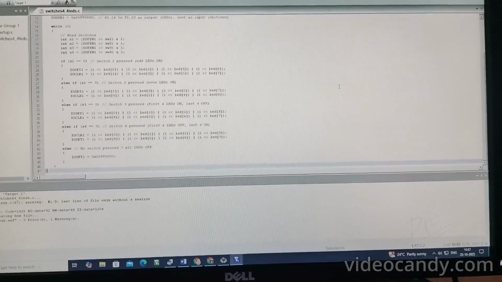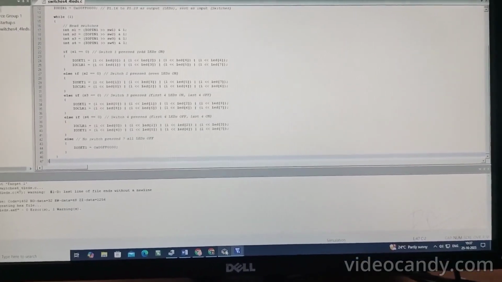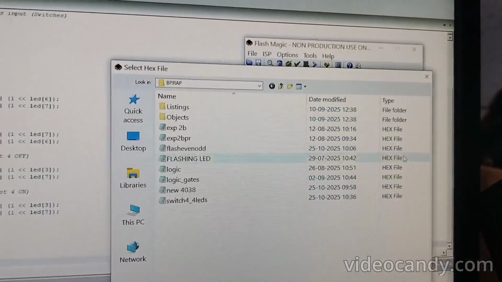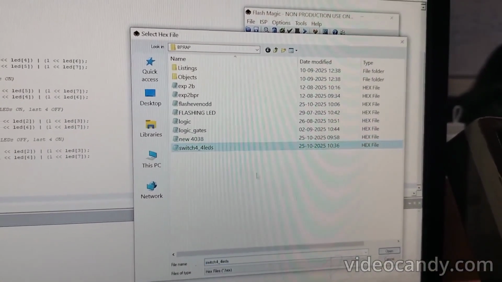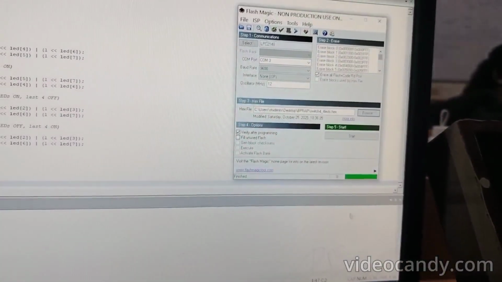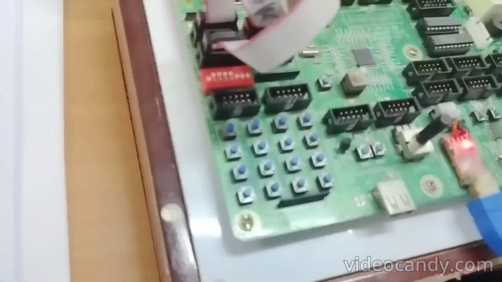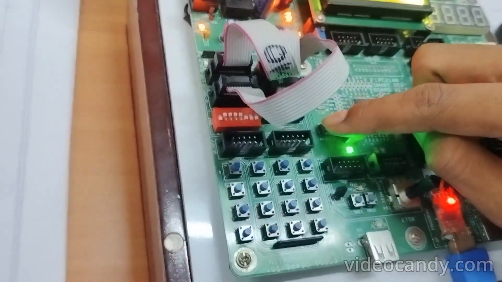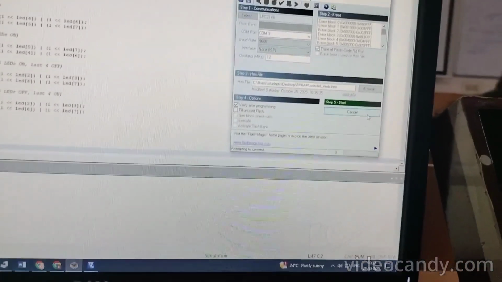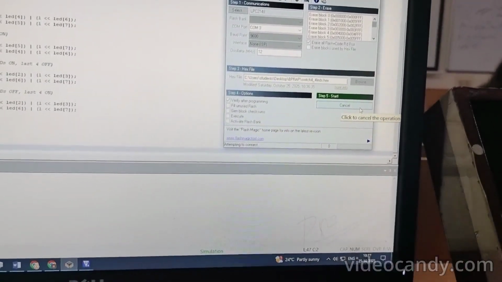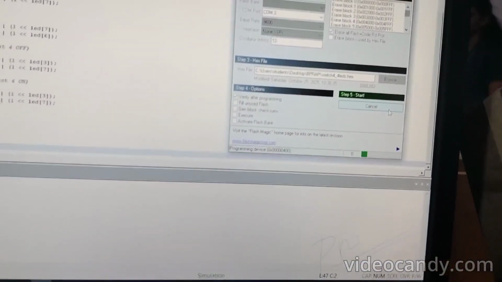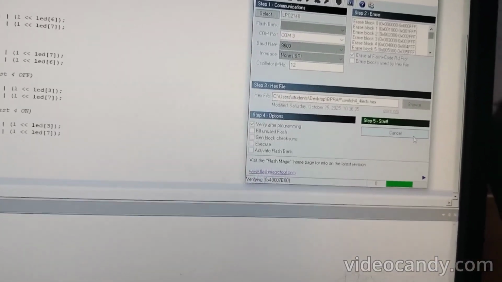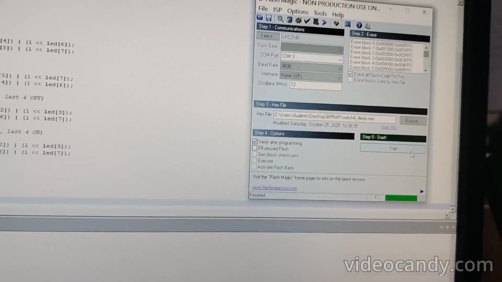Now we are going to Flash Magic. Now we will upload our hex file. So now we will upload it to the ARM processor kit. Now we have to reset the ARM processor kit. Now we will give the start button. Now we can see that the program is uploading into the ARM processor kit. So we finished the uploading.